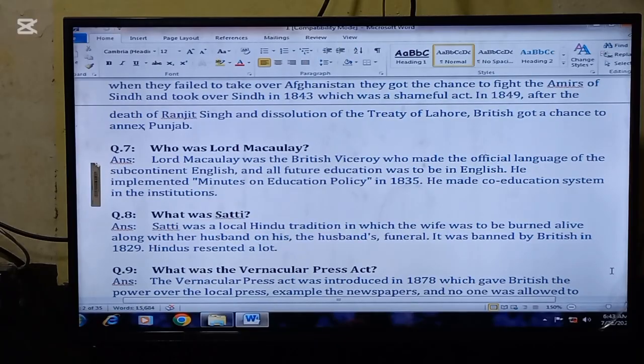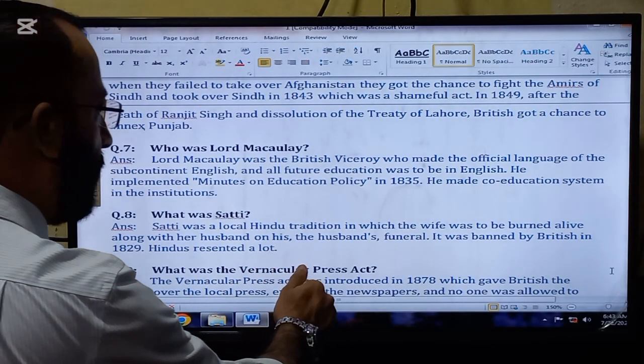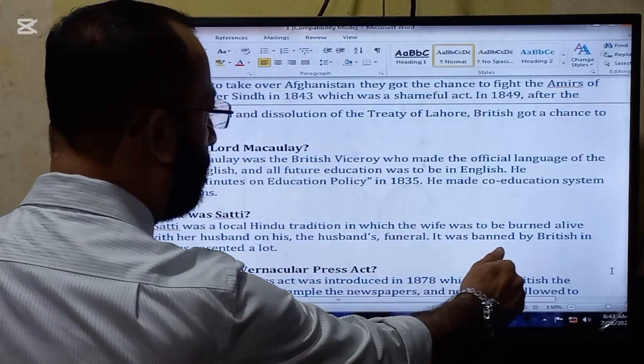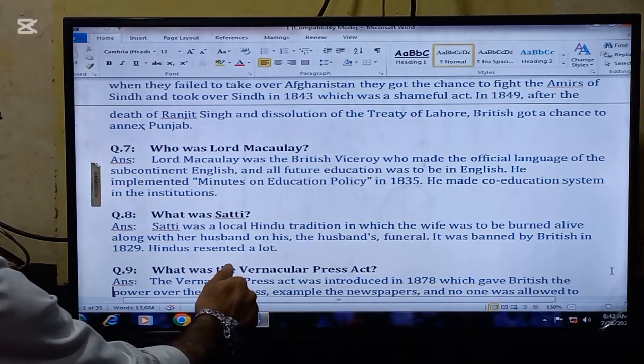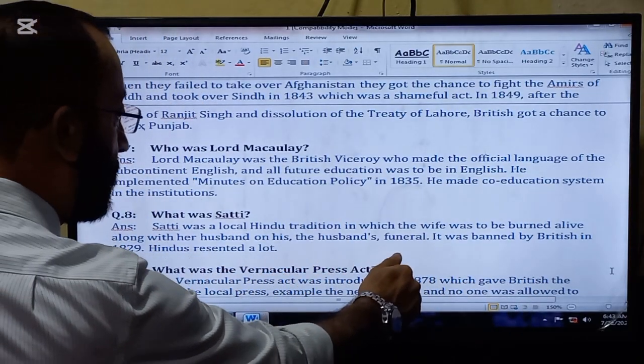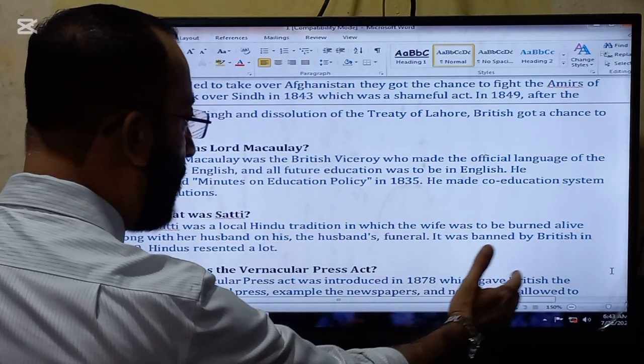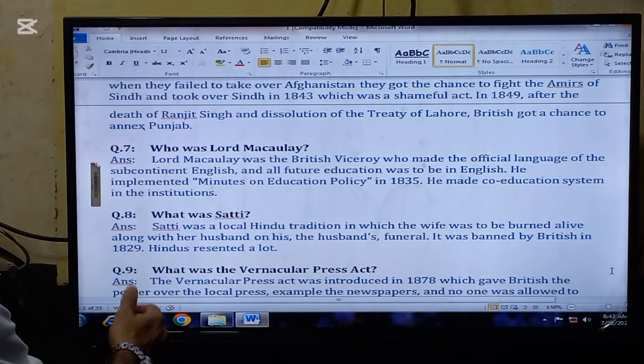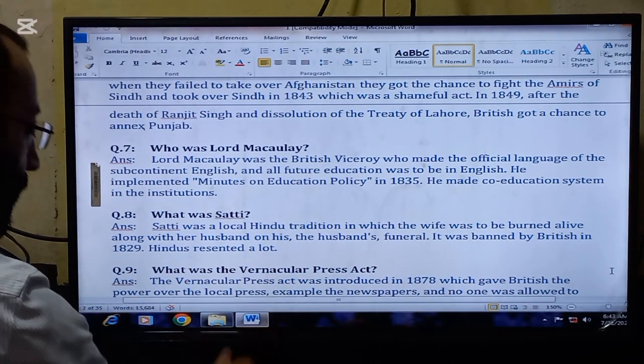The next important question is: what was Sati? Sati was a local Hindu tradition in which the wife was to be burned alive along with her husband at the husband's funeral. It was banned by the British in 1829. Hindus resented it a lot.